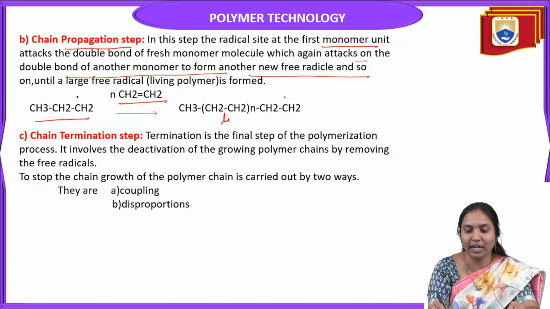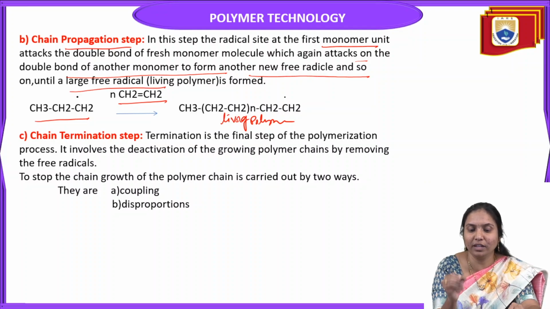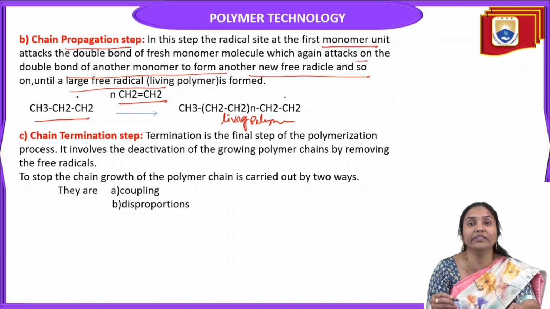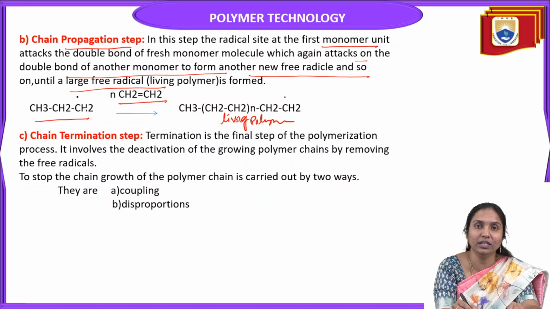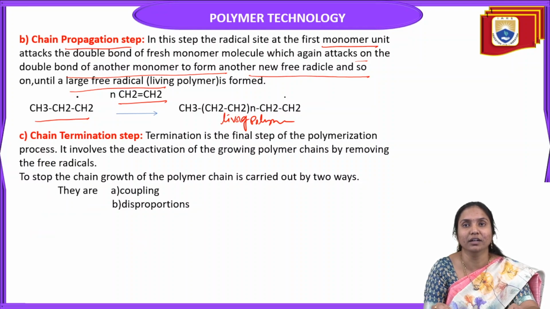Repeated several times, it gives a radical living polymer. A new free radical living polymer is formed, that is, a large free radical. So the living polymer is formed in this propagation step, where the radical monomer reacts with a number of fresh ethylene monomeric units, finally giving a large free radical polymer. That means a living polymer is formed in the propagation process.